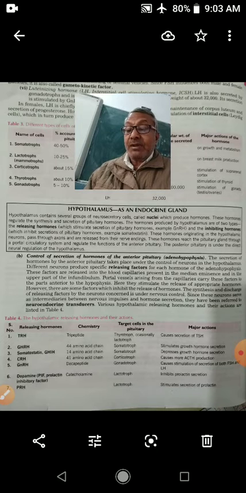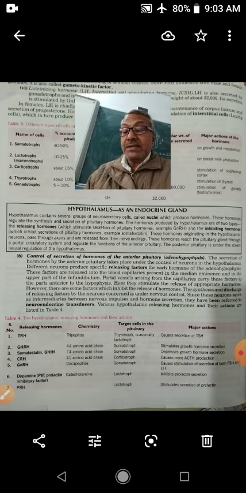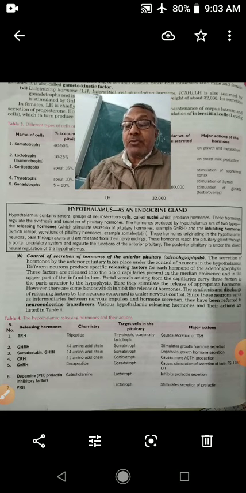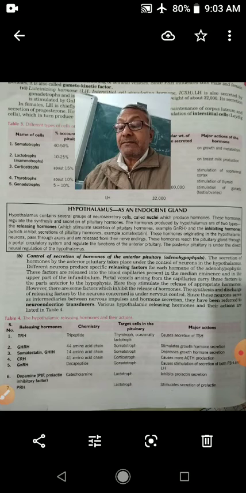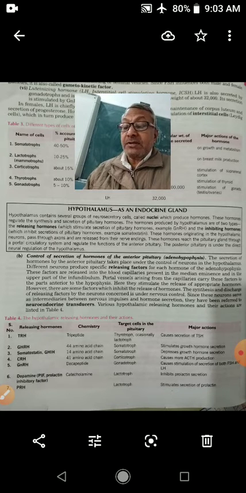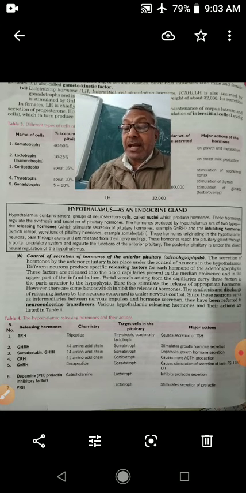Hypothalamus produces two types of hormones. One is releasing hormones and other inhibiting hormones. Releasing hormones stimulate the cells of pituitary gland and secretes hormones. So, different releasing hormones which stimulate the secretion of pituitary hormones are